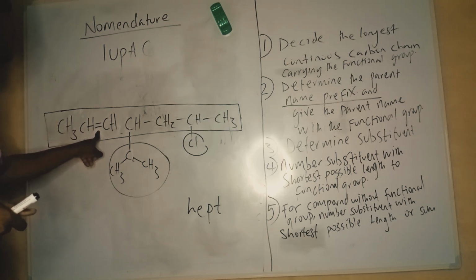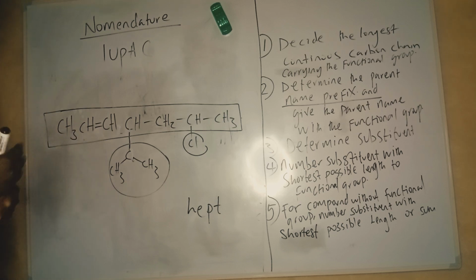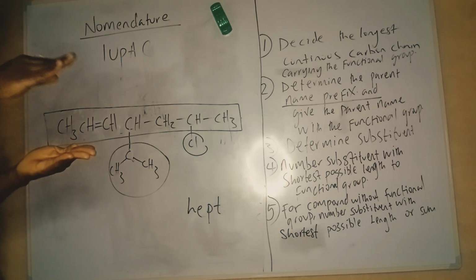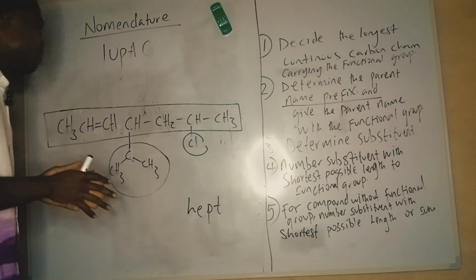Now, does it have a functional group? Yes, the functional group is a double bond. When a double bond is your functional group, it's called an alkene. When a triple bond is your functional group, it's called an alkyne. When we have OH as a functional group, we call it an alkanol, normally the ending is OL, so you can just say heptanol. If that's an alkene, you say heptenol. If that's an alkyne, heptynol. When we get to the individual organic compounds, we will see their names too. So we have hept, and it is an alkene.